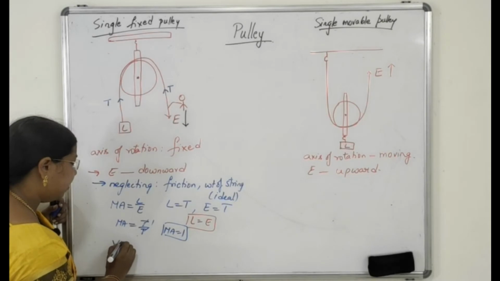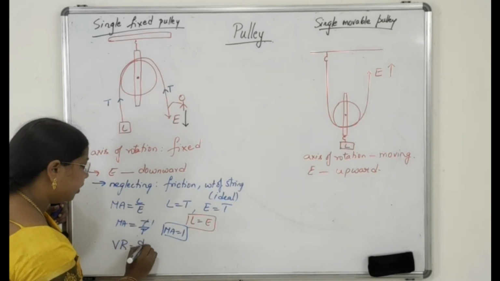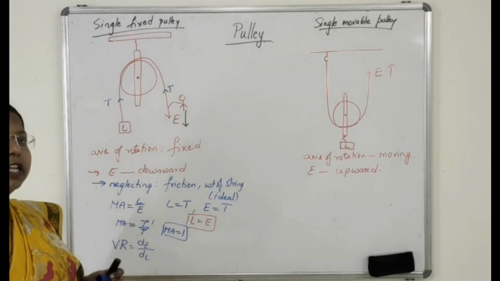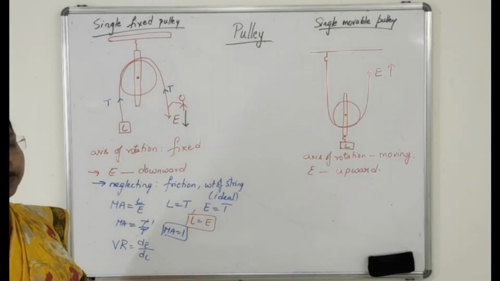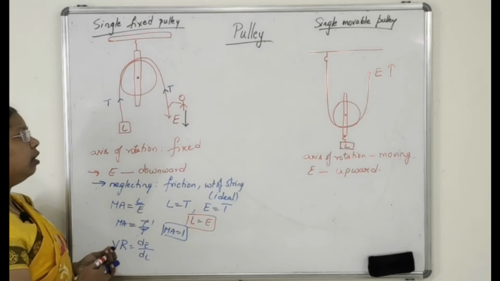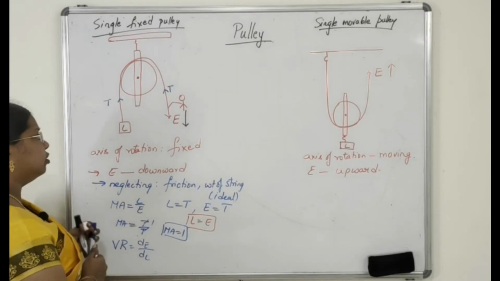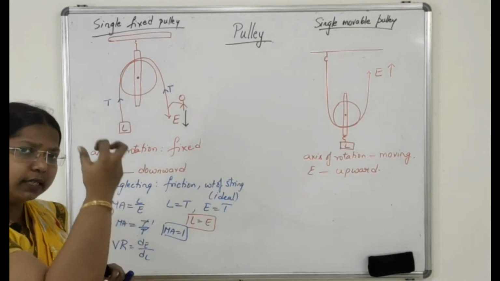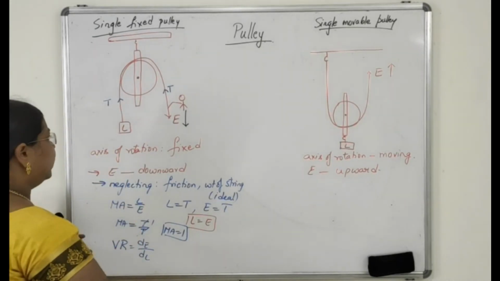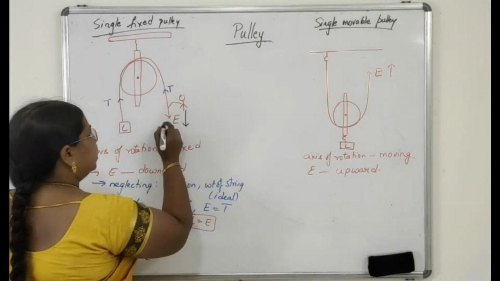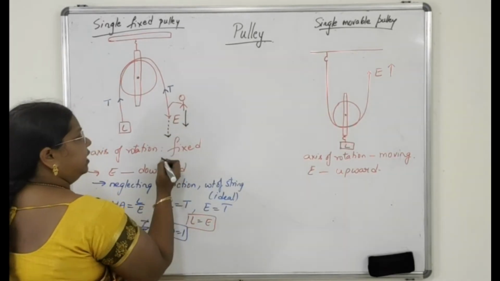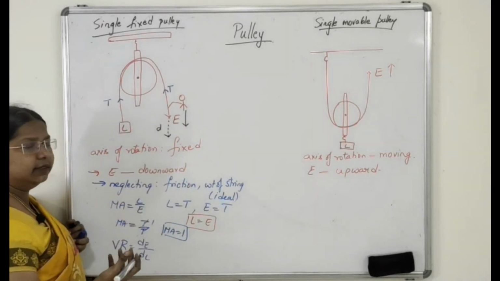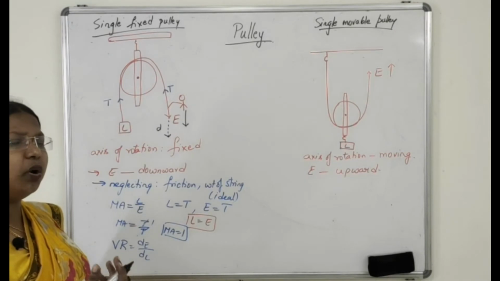Now we'll calculate the velocity ratio. It is the distance moved by the effort by the distance moved by the load, or displacement of the effort by displacement of the load. Suppose your effort was moved to a distance of x. I pulled the effort in the downward direction through a distance d or x.